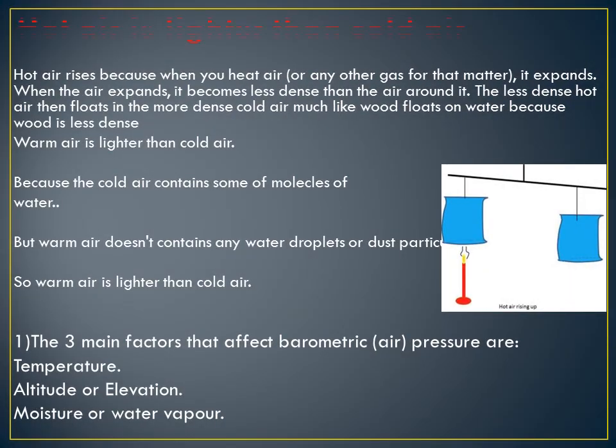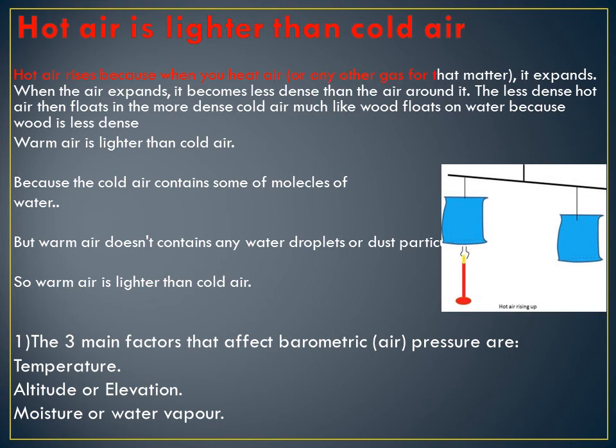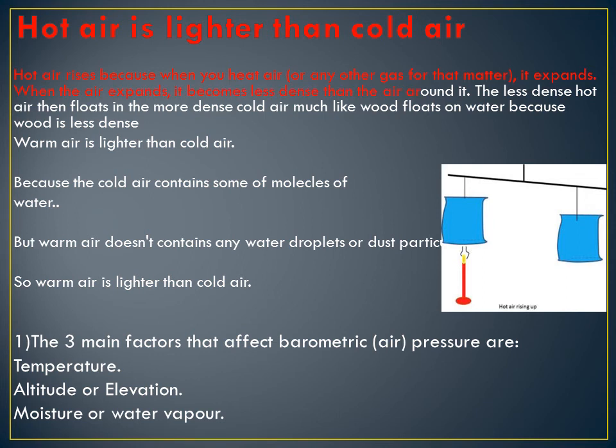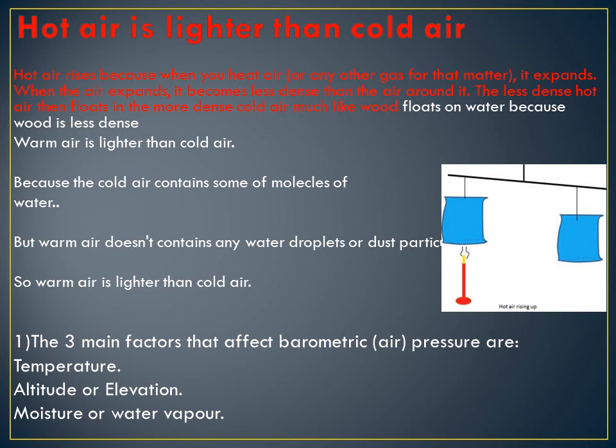Now, how do you know hot air is lighter than cold air? Hot air becomes lighter because when you heat air or any other gas for that matter, it expands. When the air expands, it becomes less dense than the air around it. The less dense hot air then floats in more dense cold air, much like wood floats on water, because wood is less dense. Warm air is lighter than cold air.